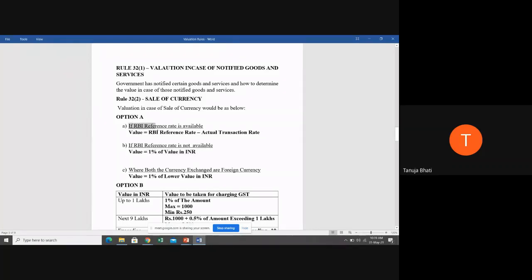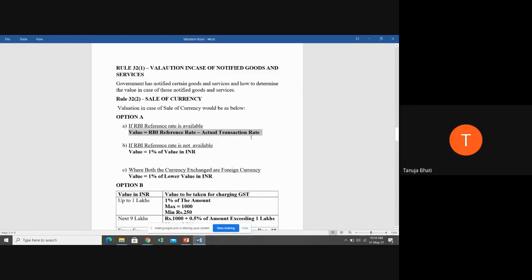But if RBI reference rate is available, now what is RBI reference rate? RBI gives a rate in respect of the currencies that are going to be exchanged against the Indian currencies. So RBI gives its own currency exchange rate, that is called the RBI reference rate. And if RBI reference rate is available, then what is going to be the value?